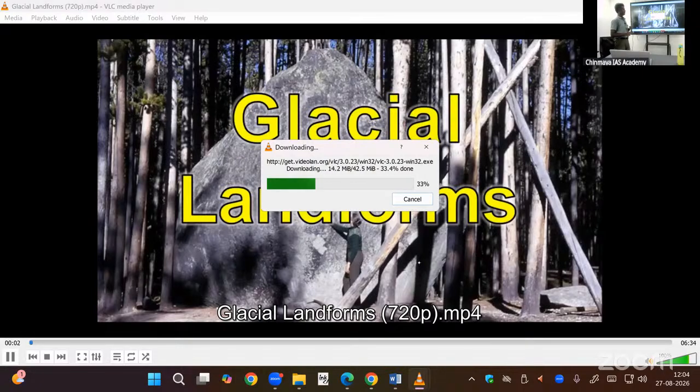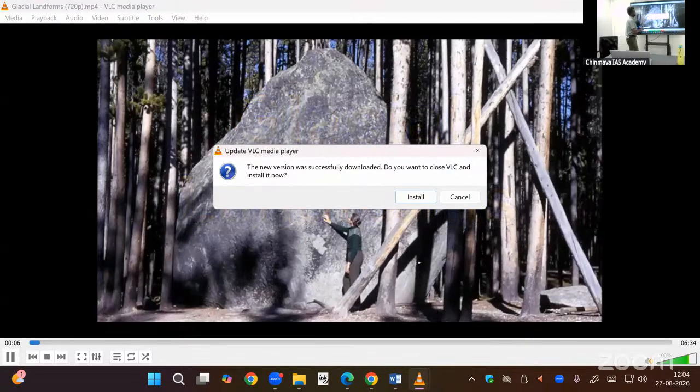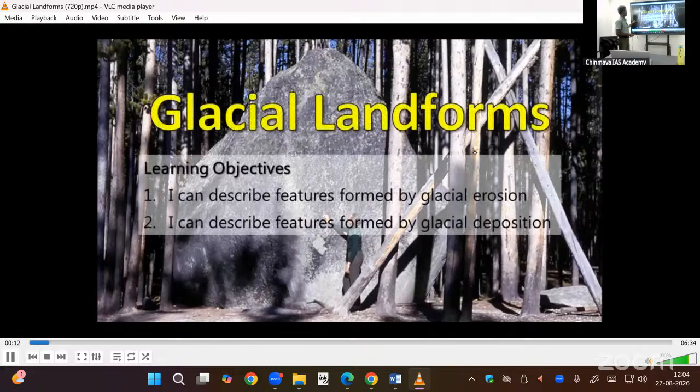So let's start with a question. How does this giant angular boulder end up jammed in among these pine trees in Yellowstone National Park? To find an answer, we need to learn about some of the characteristic landforms left behind as a result of glacial erosion and deposition.